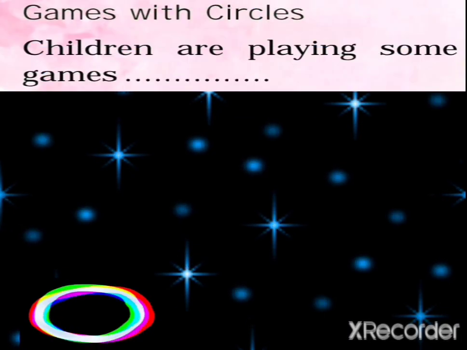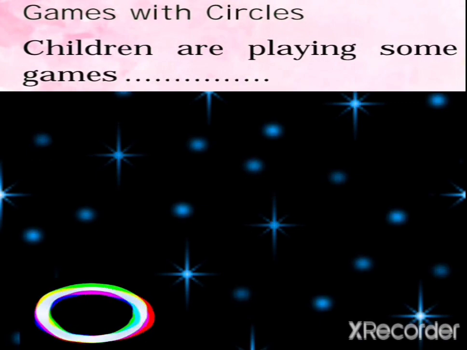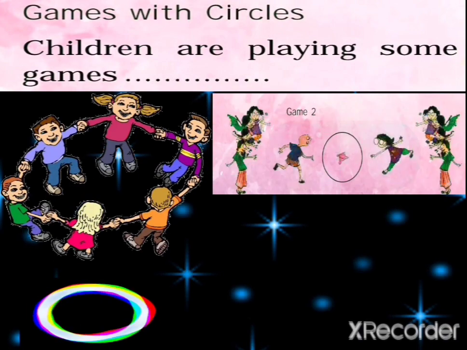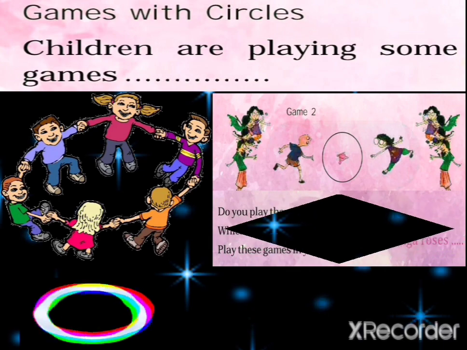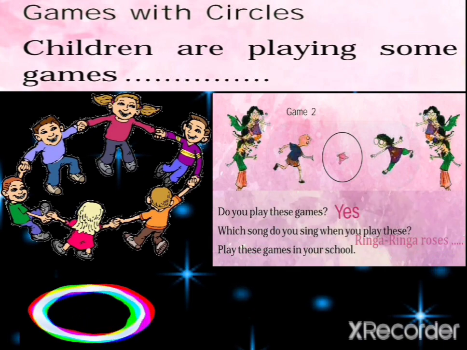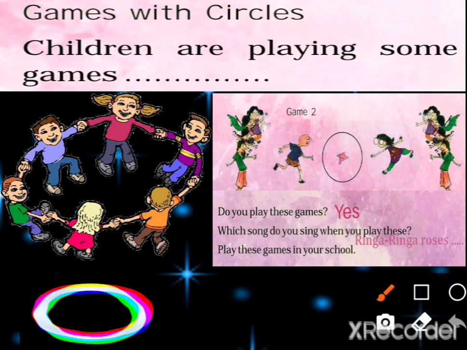Now, games with circles. Children are playing some games. Game number 2, and this we have to see here. They are playing which game? Handkerchief game? Yes. Do you play these games? Then you have to write yes. Which song do you sing when you play this? Almost certainly students sing Ringa Ringa Roses. Or you can write your own song if you like any other song, or what you speak while playing this game. Play this game in your school.